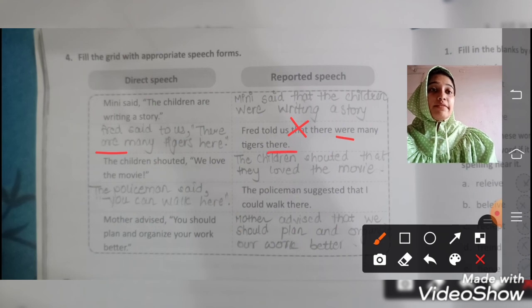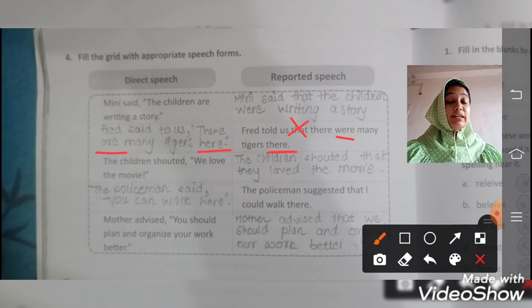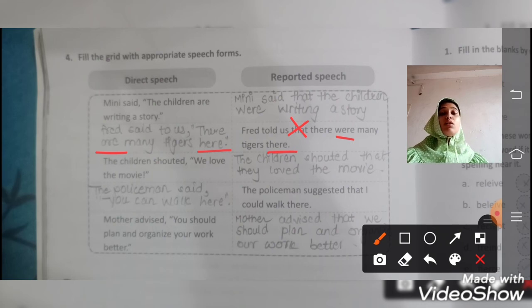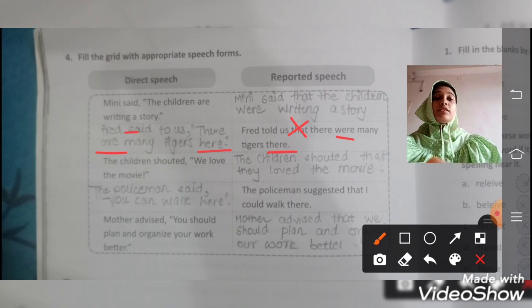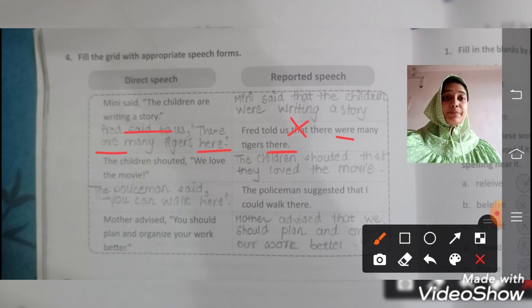Many tigers there will turn into here. So this is how you turn reported speech into direct speech. Whatever rules you apply to convert direct speech into indirect speech, you have to undo all those rules. For told you have to use said to. So your answer for question number 2 is: Fred said to us, there are many tigers here.